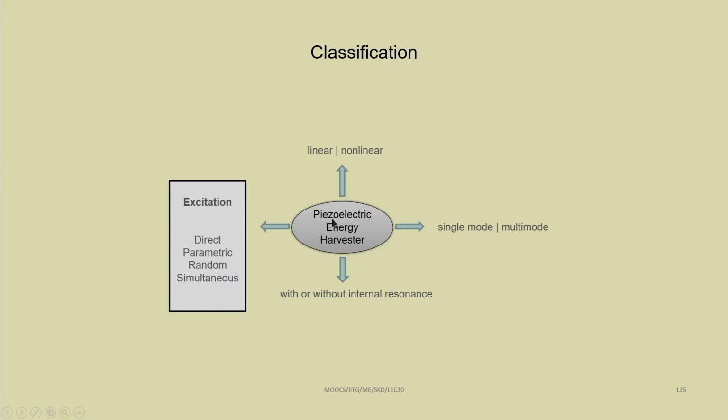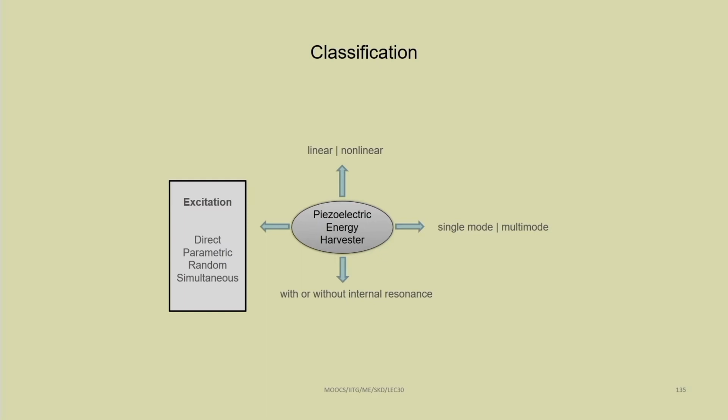So, we have an energy harvesting system; the study may be linear, though actually the system is nonlinear. Many times it is studied as a linear system. Sometimes a few researchers have taken it as a nonlinear system, with or without internal resonance conditions.